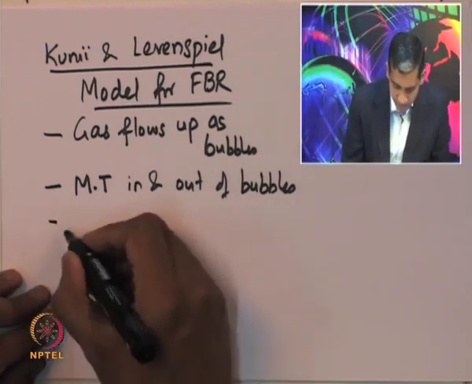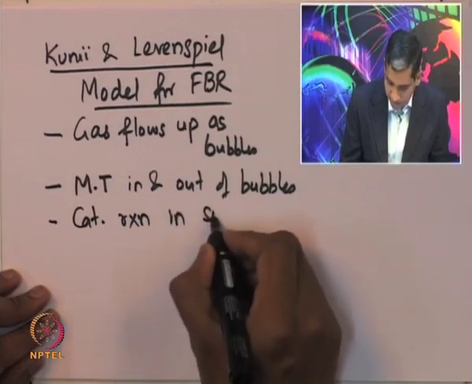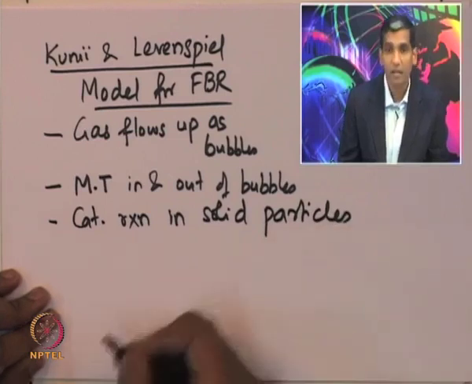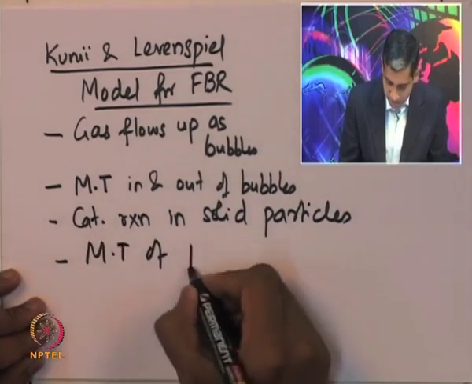So, the next step is that there is a catalytic reaction in the solid particles. And then there will be mass transport of products.